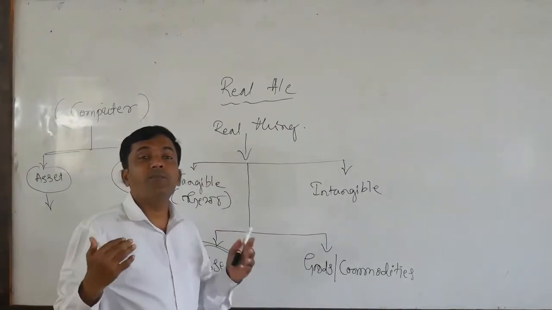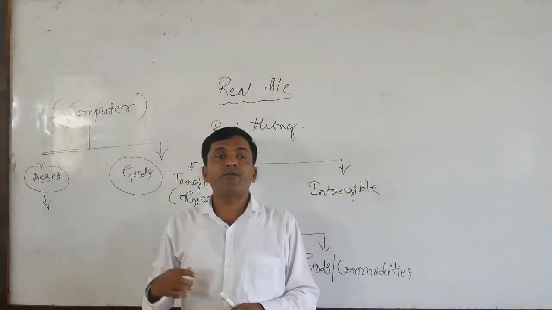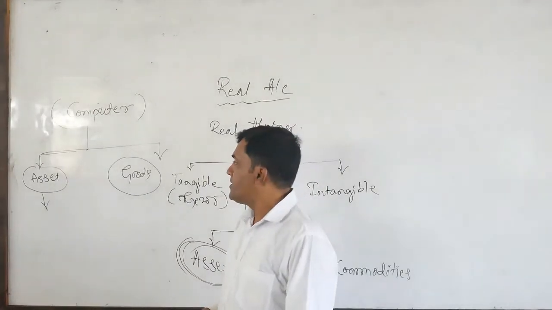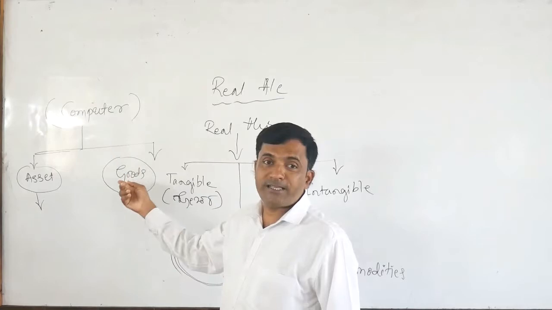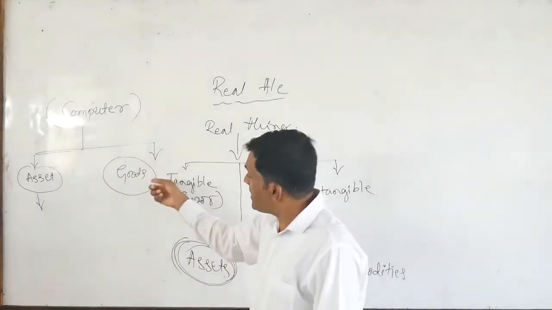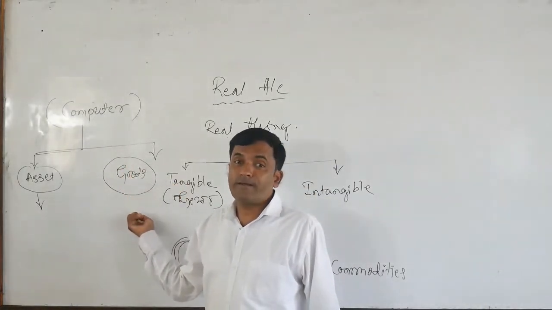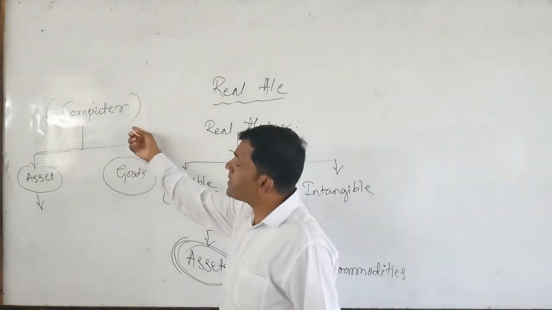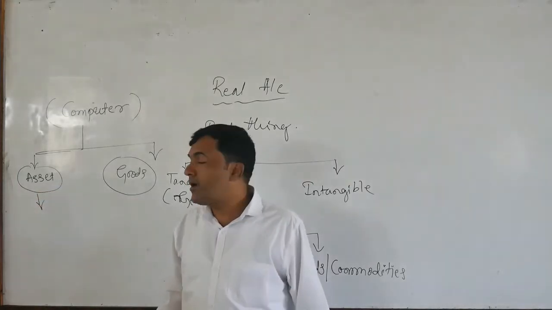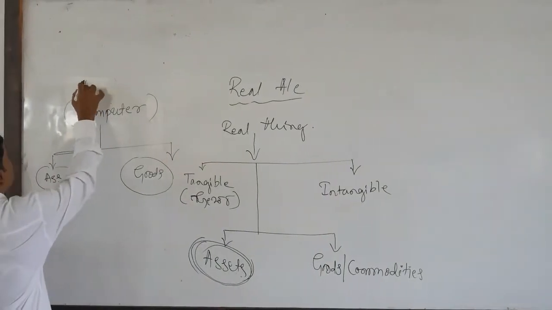Our business is a computer showroom. In that showroom we purchase computers from the manufacturers and sell them to end users or customers. So these computers are purchased for resale, meaning our business is buying and selling of computers. In that transaction, the computers are goods, not an asset. If the computer is for our organizational use, that is an asset. I hope you follow me. Instead of computer, you can take one more example, that is furniture.